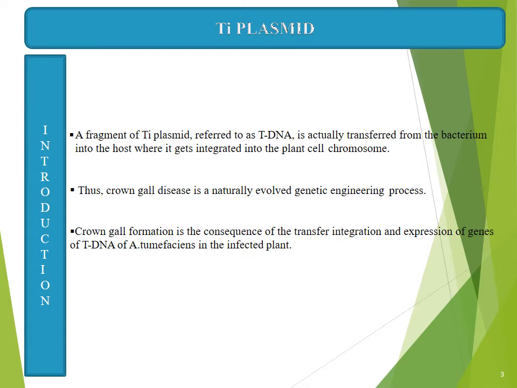So the bacterium Agrobacterium tumefaciens has a plasmid called the tumor inducing plasmid, and this plasmid has a tDNA region. tDNA means transfer DNA, and this transfer DNA transfers some of the genetic material from Agrobacterium tumefaciens to the plant cell chromosome.